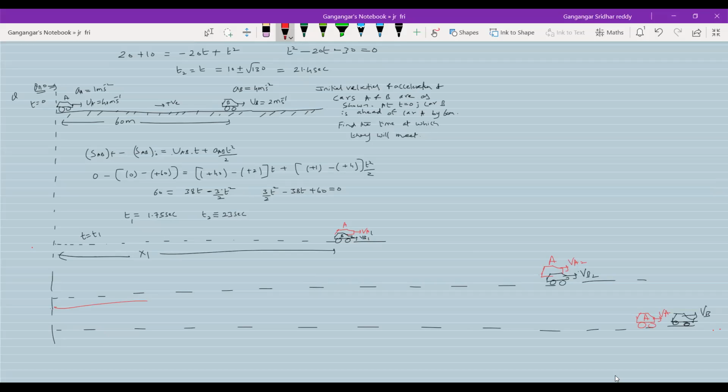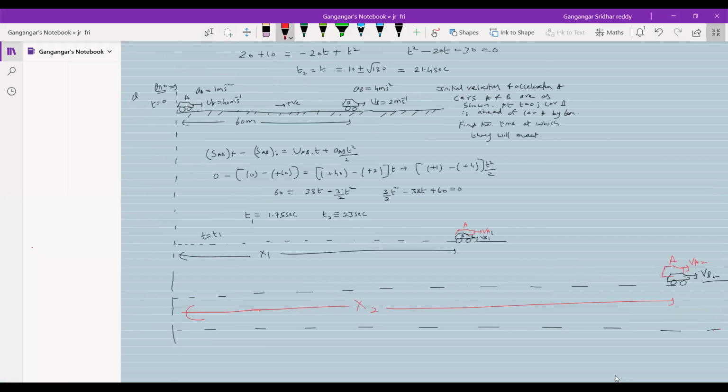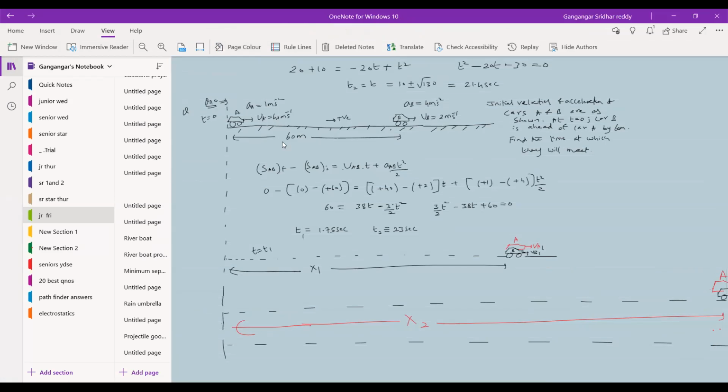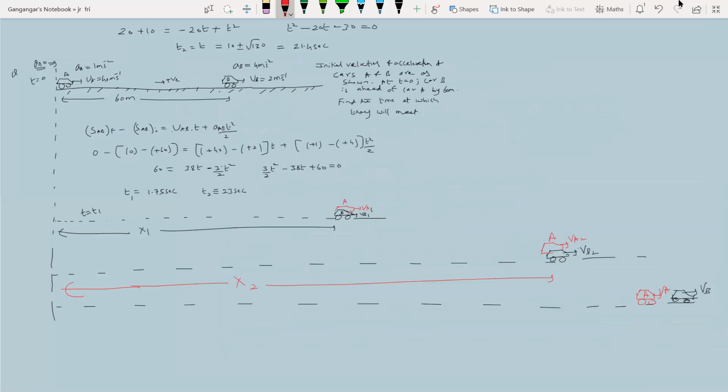And what about the distance? The distance will come like this. I'll take out the lines.